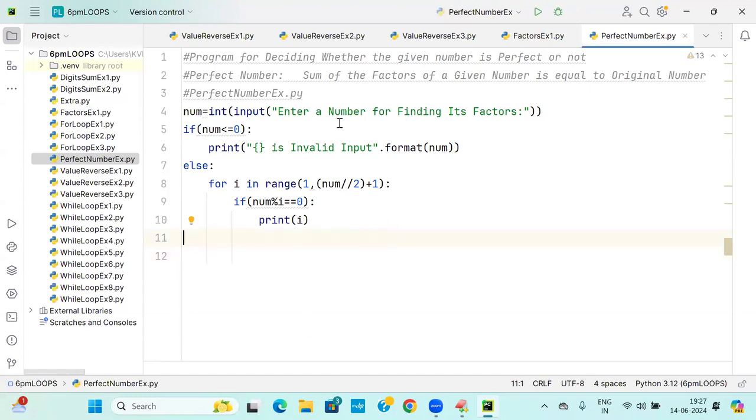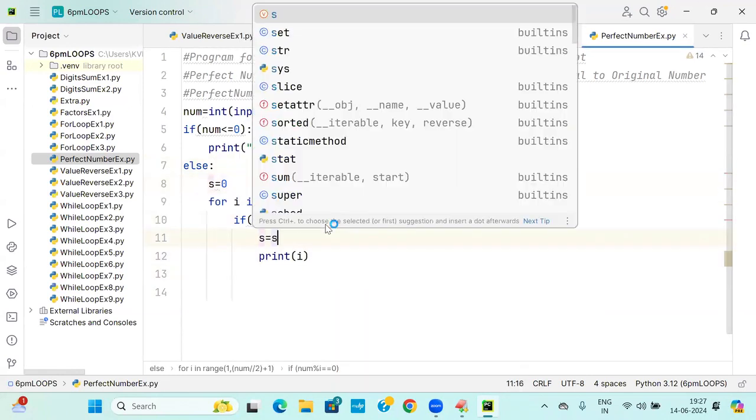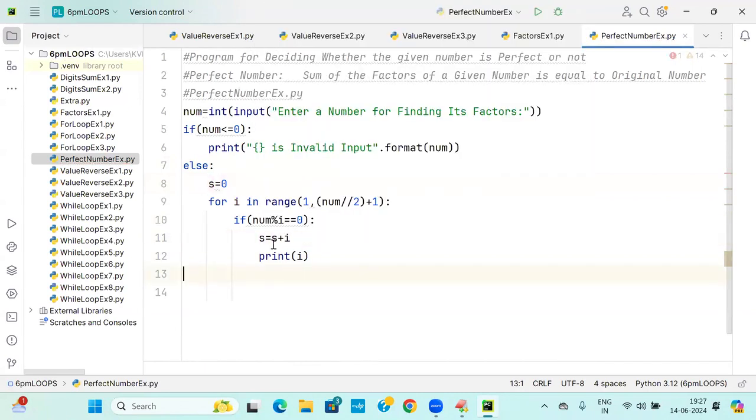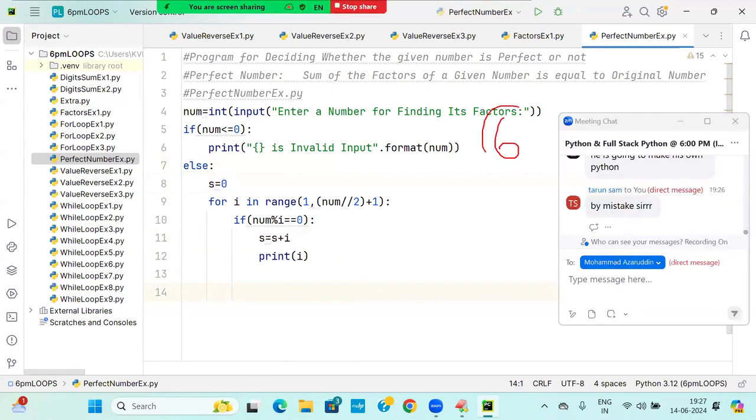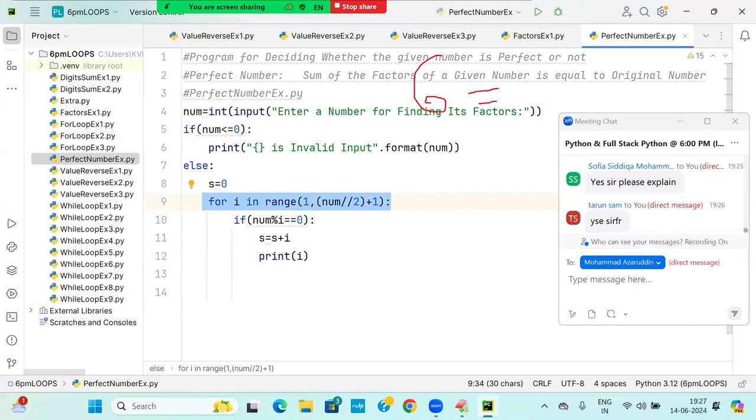Okay, now we got the factors. Now I need to do the sum of the factors. S is equal to 0. Here I will do S is equal to S plus I, adding the factors. Take the number 6. Hemnath Sai, Sophia, and the other students who are asking, remember how this for loop works. What is the number I am entering? 6.